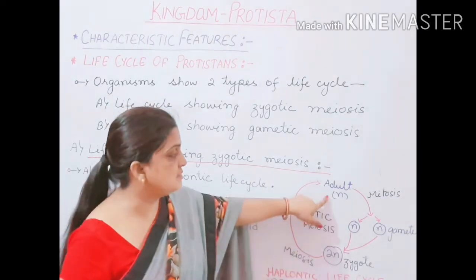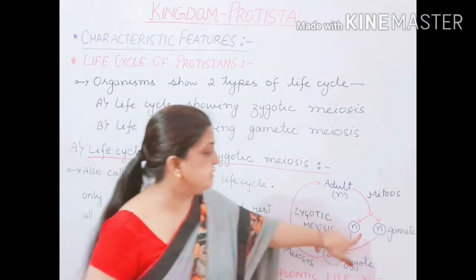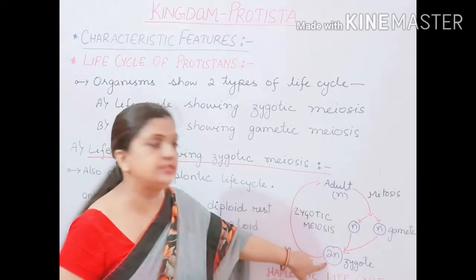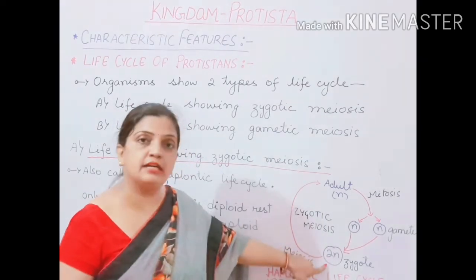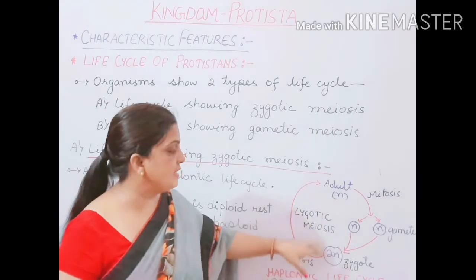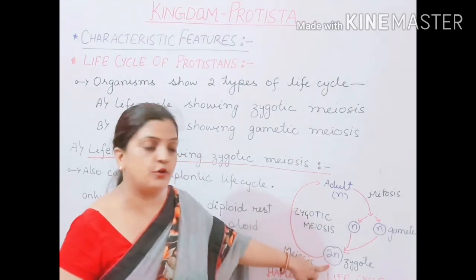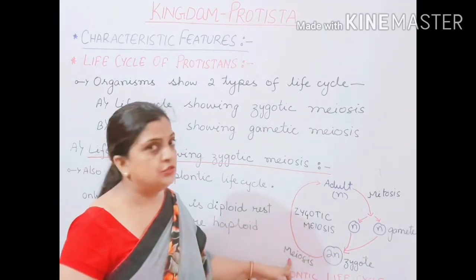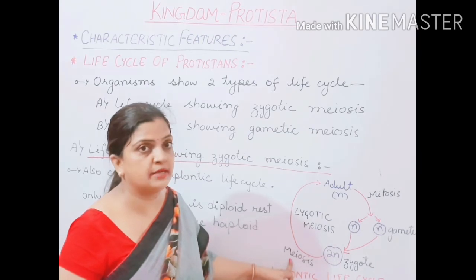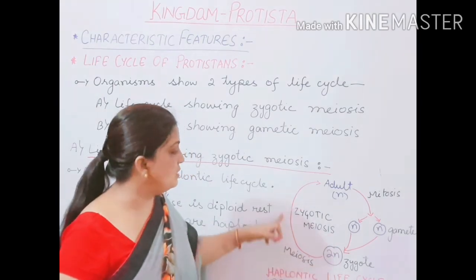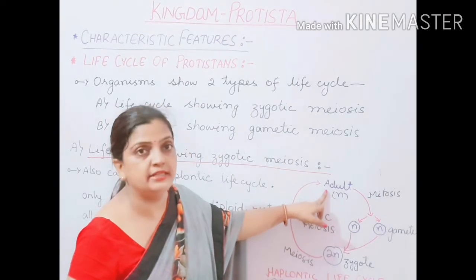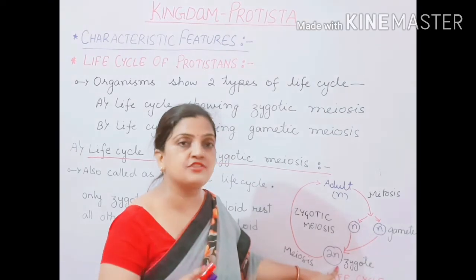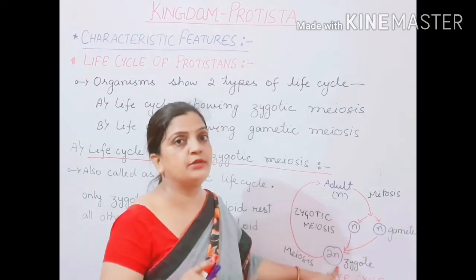Now, this is the adult, it is also haploid. The gametes are also haploid. But your zygote after fusion becomes a diploid structure. Only this is the condition in your life cycle where the zygote is becoming diploid. Then this diploid zygote undergoes meiosis, a reductional division, and the number of chromosomes will become half. Now it will move on and develop again into a haploid adult. So only the zygotic phase is where a diploid structure is present.